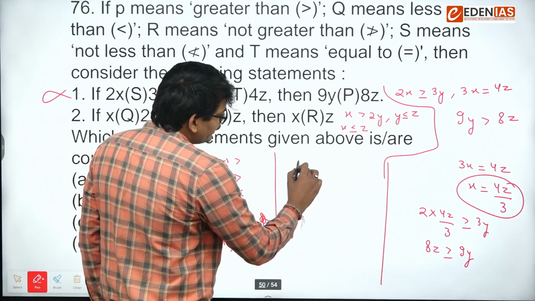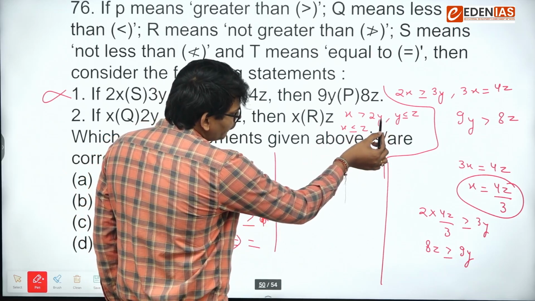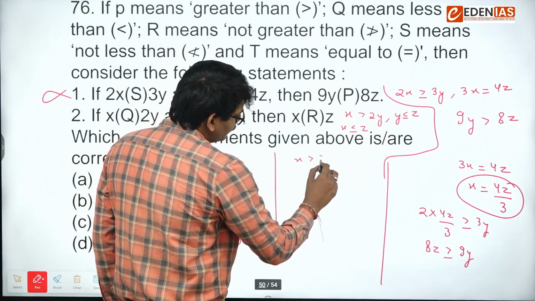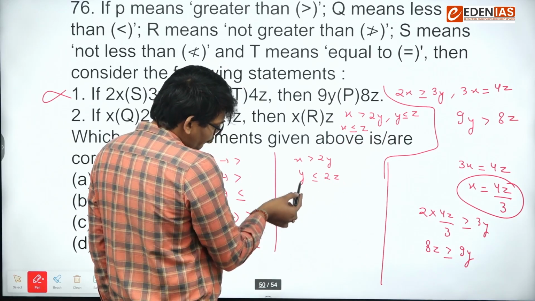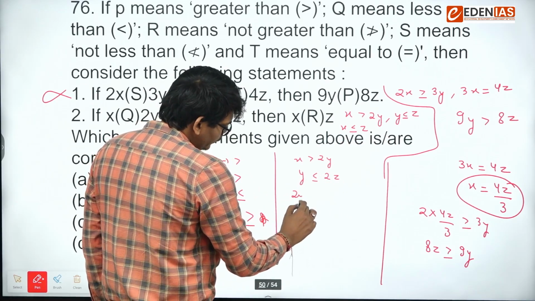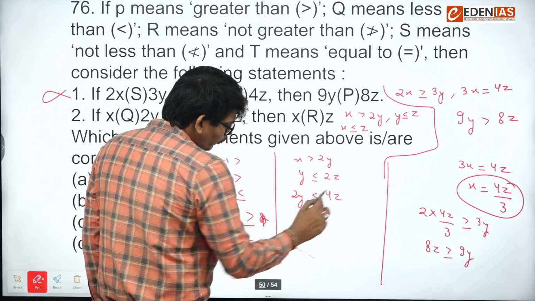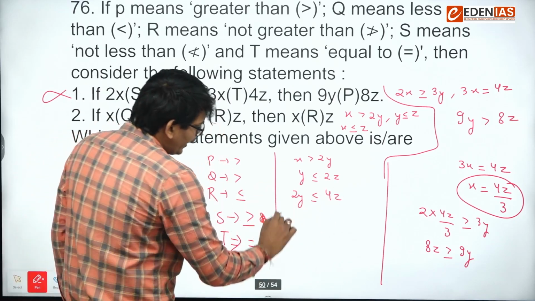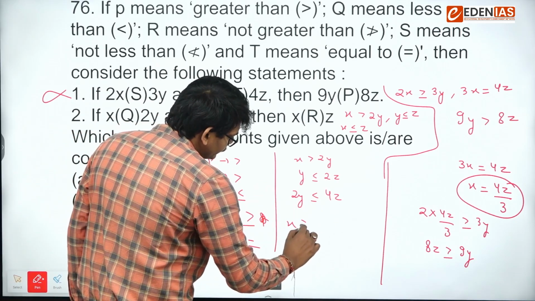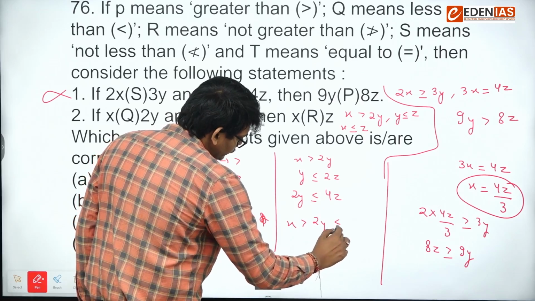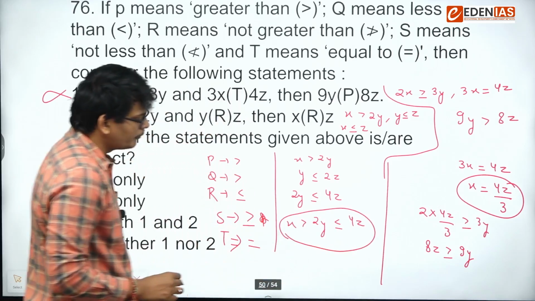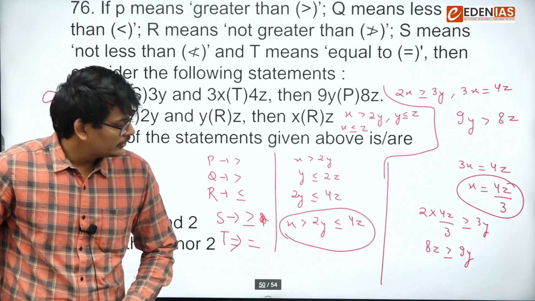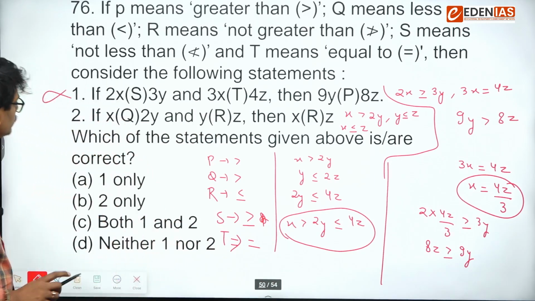If I try to find out the value, x is greater than 2y and y is less than 2z. So if I multiply by 2, y is less than 4z, and x is greater than 2y. So I cannot say anything about x and z. I am not able to find out any relation between x and z. So second is also invalid.